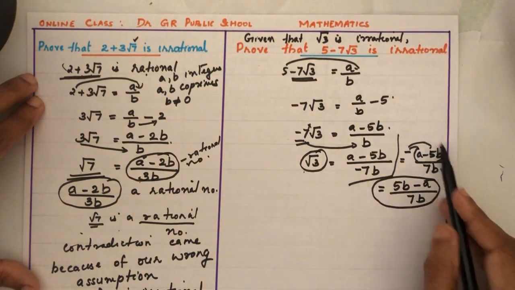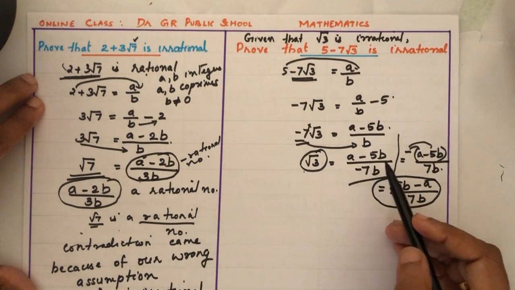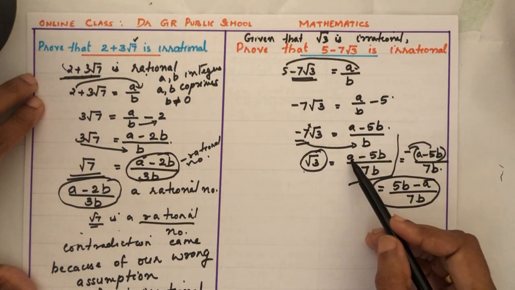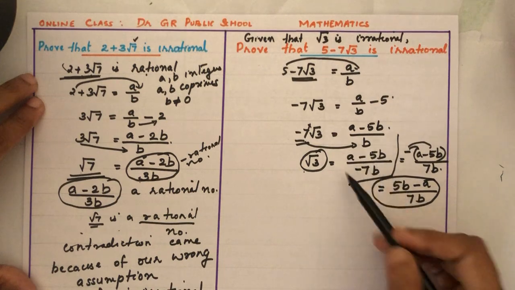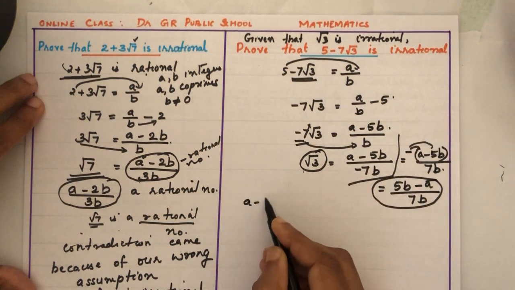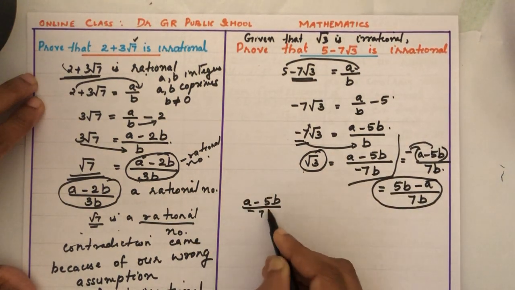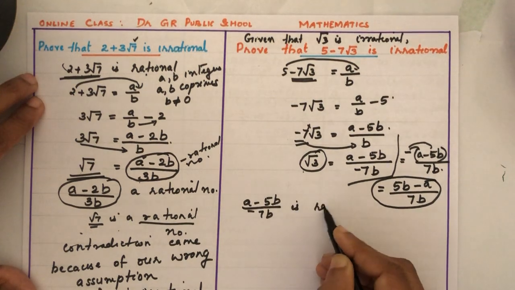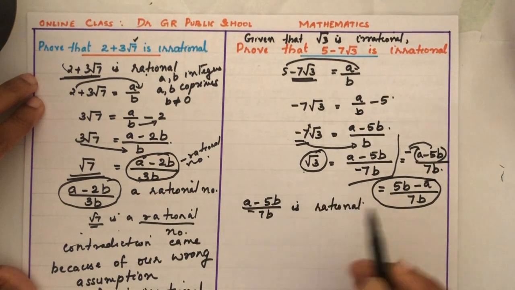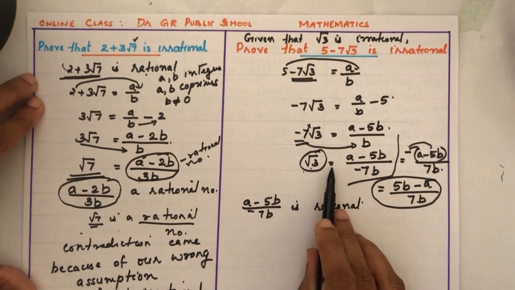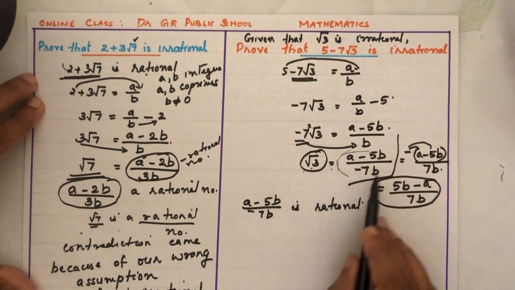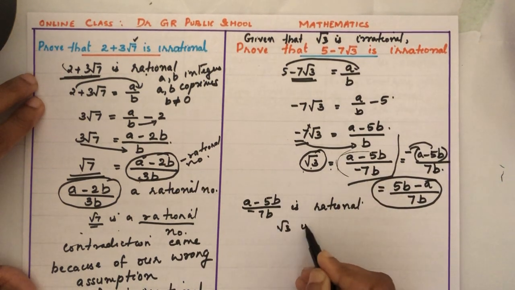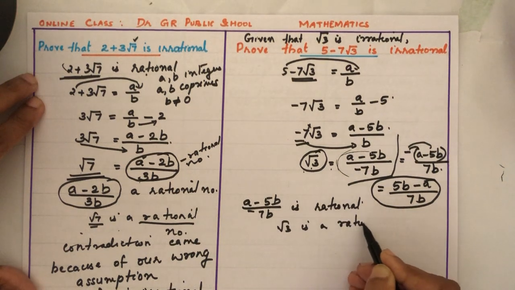If you can do, you do it. Now, again same. Since a, b, 5, 7 all are integers, a minus 5b by minus 7b is rational. So what we are getting, root 3 is a rational number.